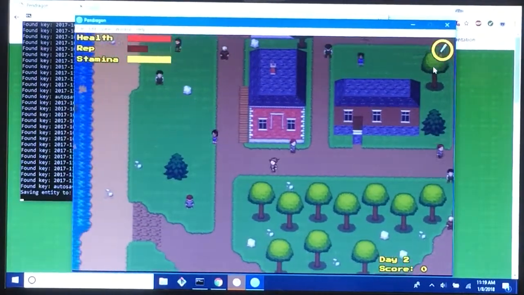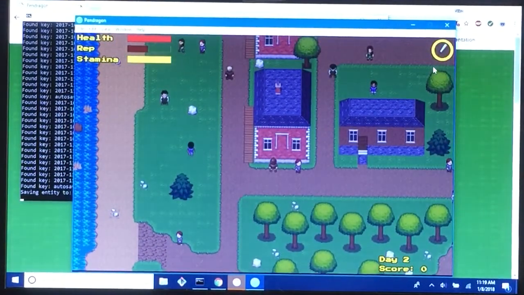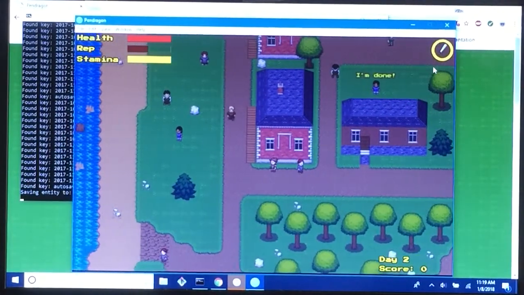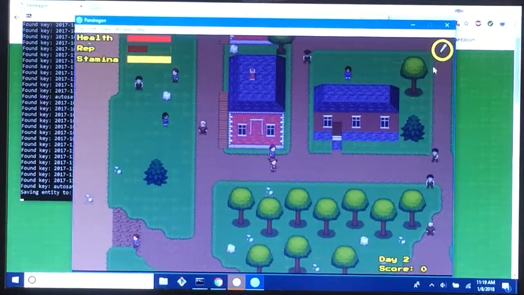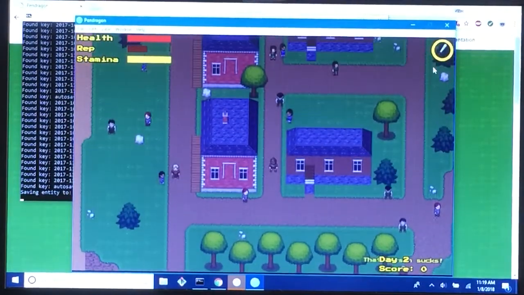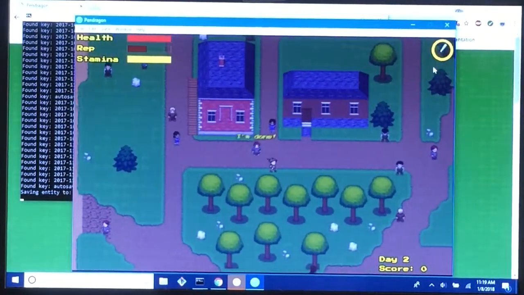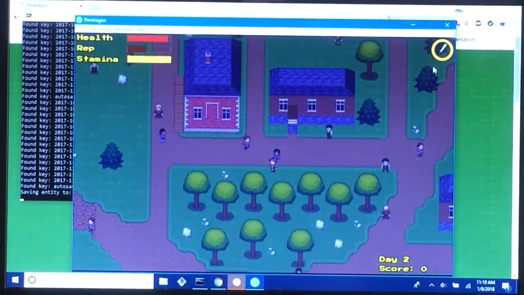You can see the NPCs that actually saw me commit that act have more of a negative reputation than the ones that didn't. That's because the ones that didn't don't know about it yet. But hopefully, okay, so you can see this person down here. He clearly didn't see me commit the...